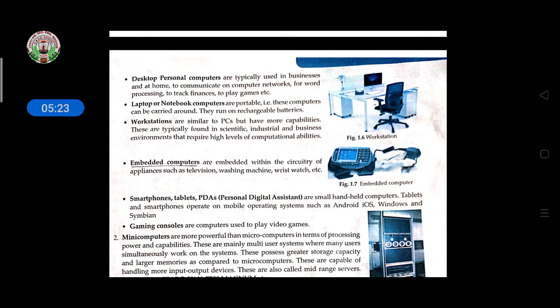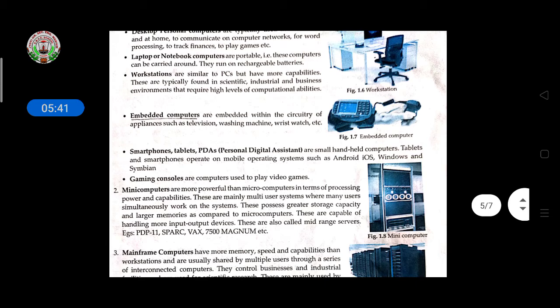Then embedded computers are within the circuitry of appliances such as television, washing machine, wristwatch, remote. These are the embedded computers. Through this, it helps to set the program and then it works. Then smartphone, tablets, PDA, personal digital assistant are small handheld computers.